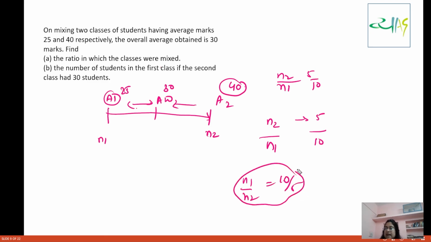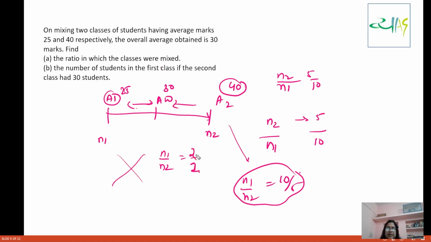See, in the last method when we did that crisscross, we also had to do some calculation. But here it is very direct. This straight line method to visualize the allocation is much simpler than that crisscross method. So obviously now you know the ratio of N1 by N2 is 2 is to 1.